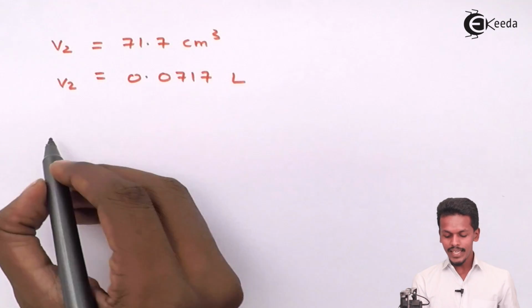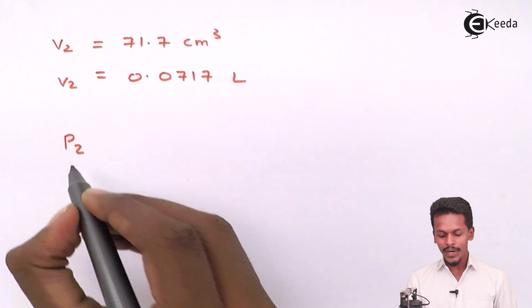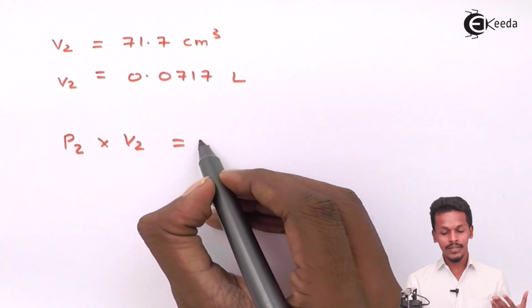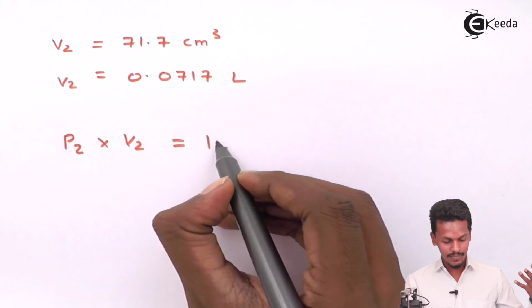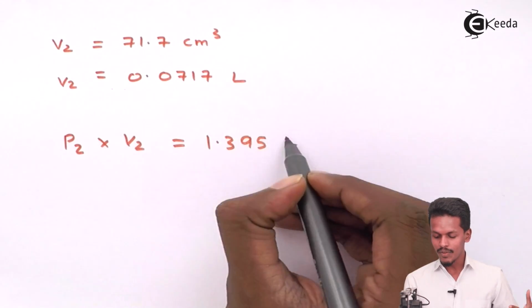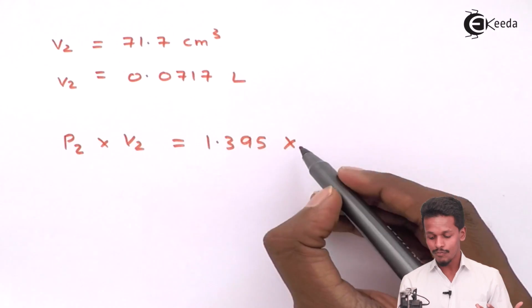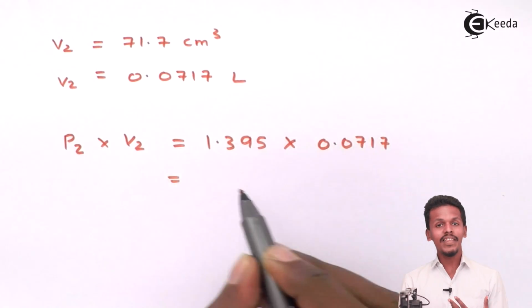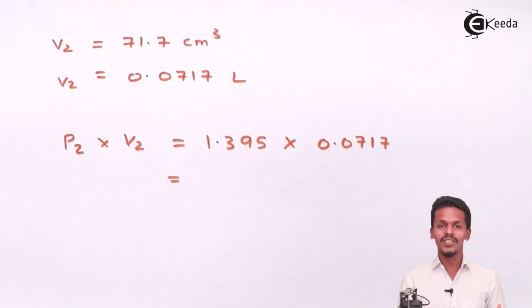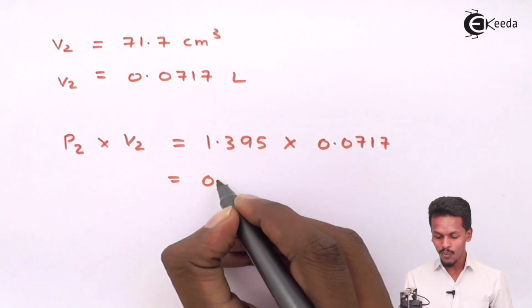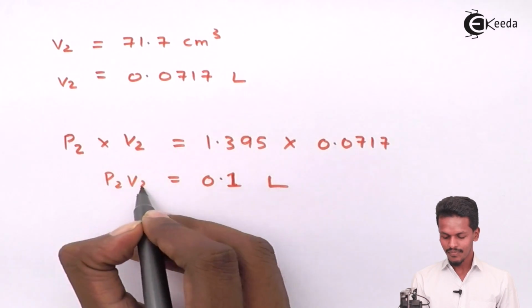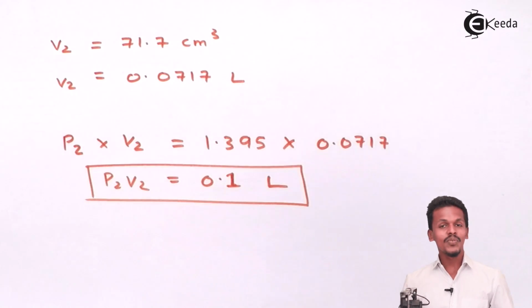So when we make a multiplication of P2 into V2, in this case the pressure is found to be 1.395, and if you multiply by the volume in liter, that is 0.0717, we'll get a value of 0.0999, or we could say basically 0.1 liter atmosphere. So this is what we get.